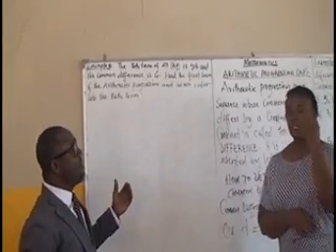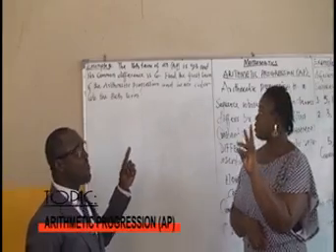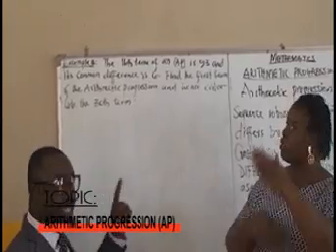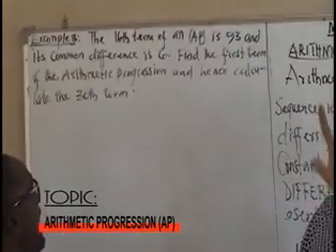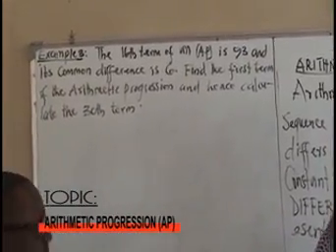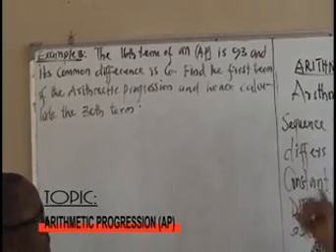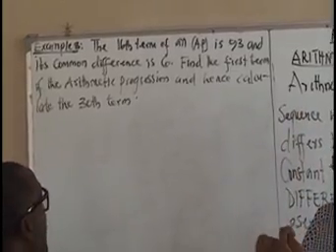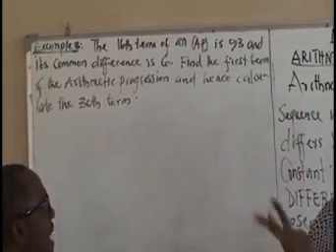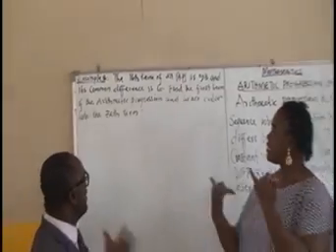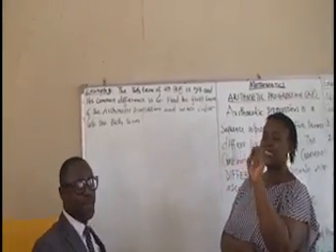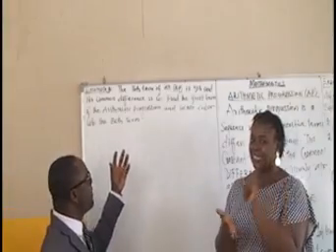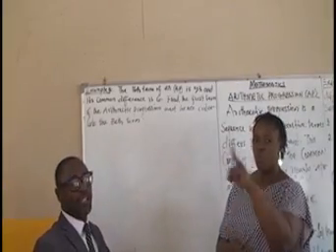The 16th term of an arithmetic progression is 93, and its common difference is 6. Find the first term of the arithmetic progression and hence calculate the 30th term. You will look at the question and see that we have 2 things we want to find.